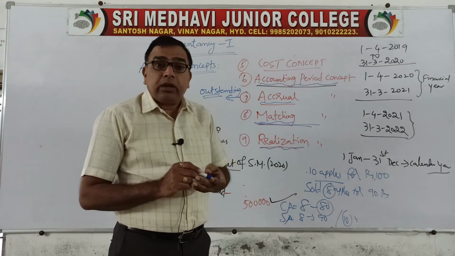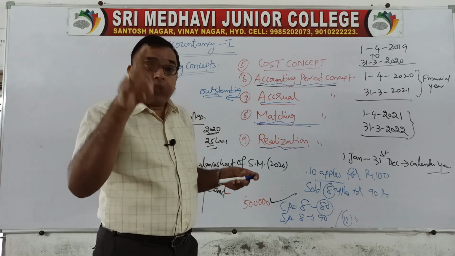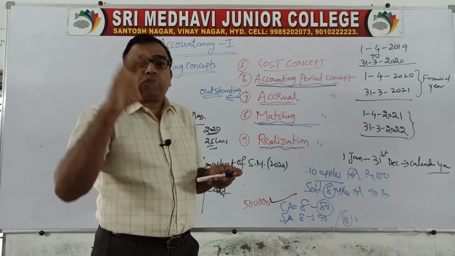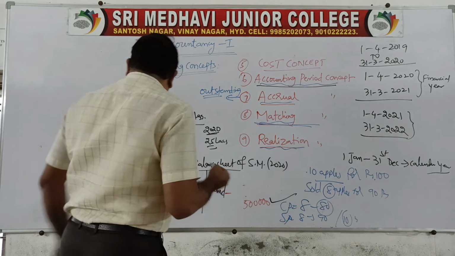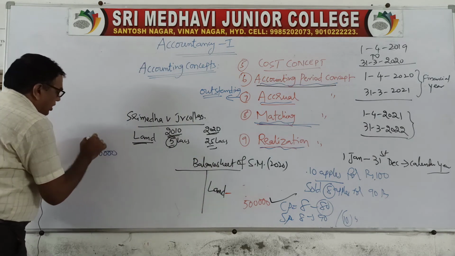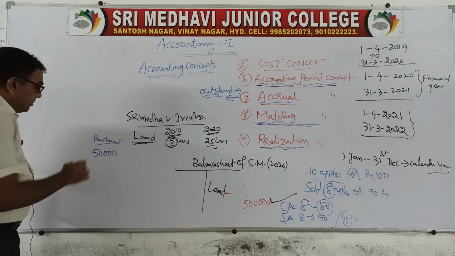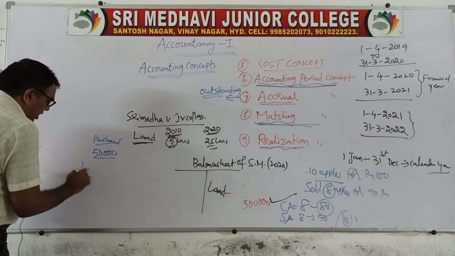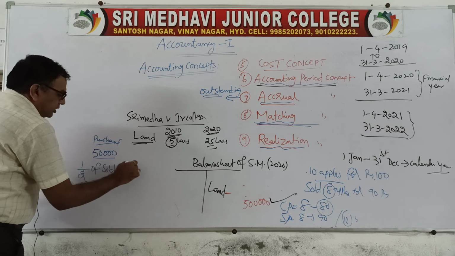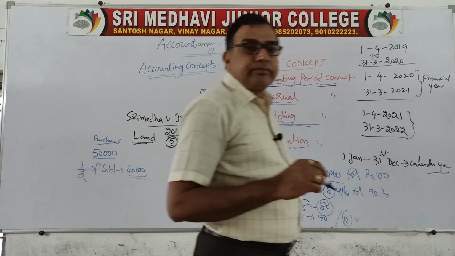Similarly, in accounting, whenever some income is generated, you take only that part of the expenditure which was incurred to generate such income. For example, you have purchased material worth 50,000. But out of this, only half of the quantity is sold for 40,000. Now tell me whether you made profit or loss.